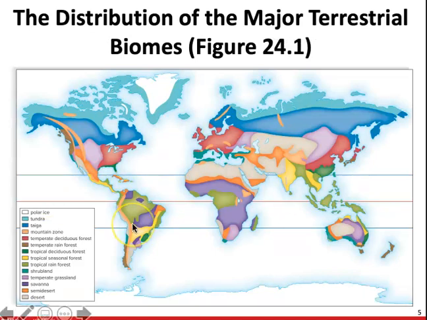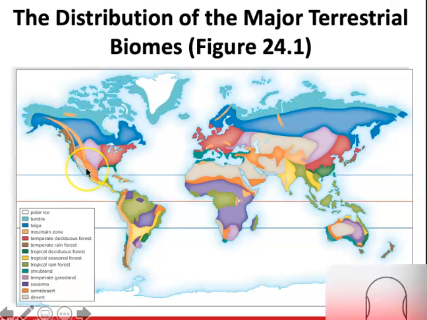Here is a breakdown of where you're going to find different terrestrial biomes spread across the earth. So we're going to find in very extreme regions, up at the poles, in the northern poles and the southern poles, we're going to find polar ice. Around that area, we're going to find the tundra. Just below the tundra, we're going to find the taiga. Then we're going to see mountain zones. Mountain zones can be spread across quite a few latitudes, but we're going to see that they're really going to be found at specific high elevations.